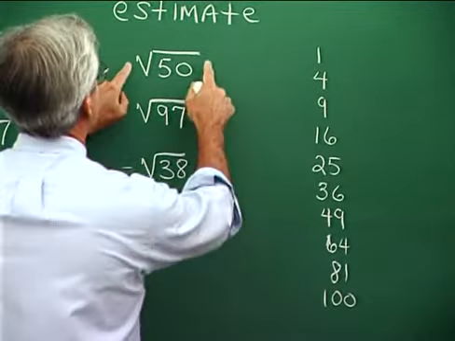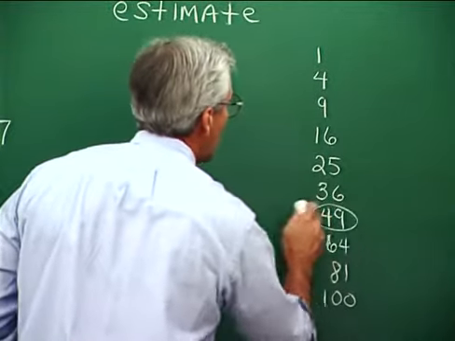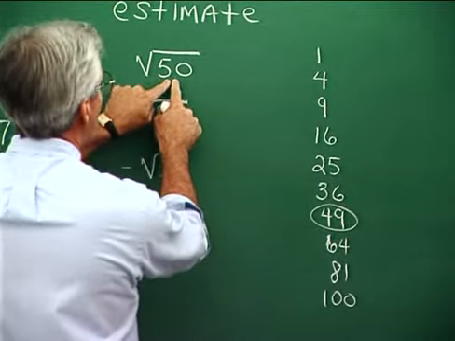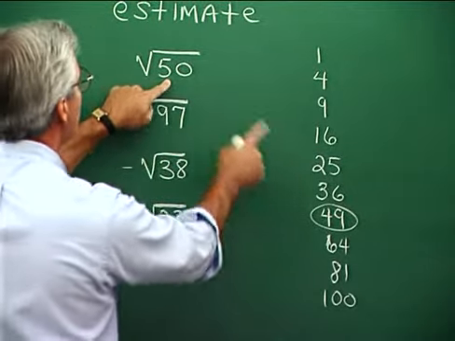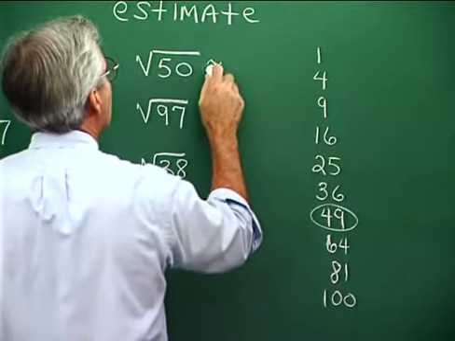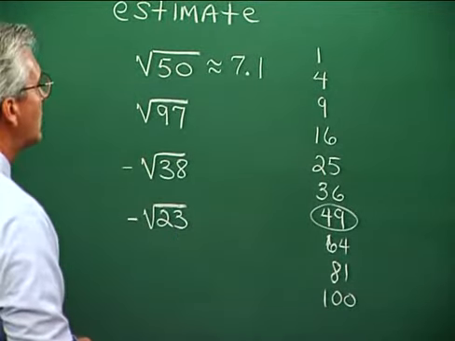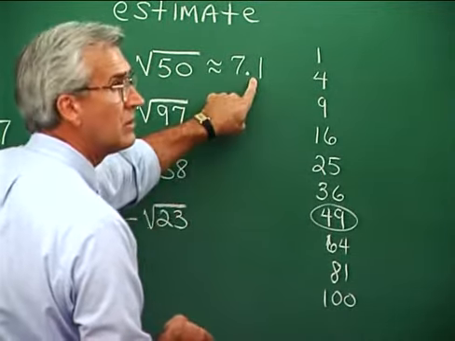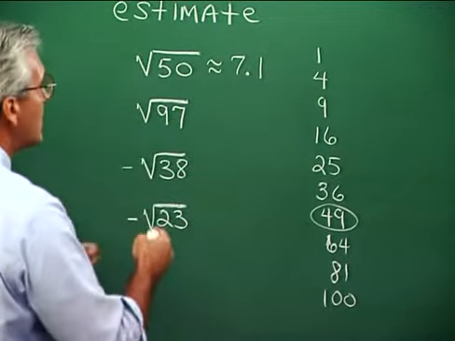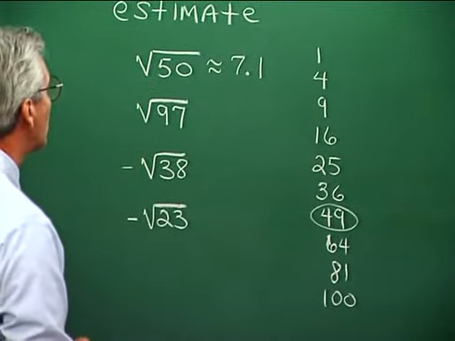And what you do is this. You think, gee, the square root of 50, well, 50 is in the neighborhood of 49. We know the square root of 49 is 7. Since 50 is a number a little bit bigger than 49, then its square root is going to be a little bit bigger than 7. So this is going to be approximately 7.1. And I'm just guessing here. You might check it on your calculator, but I'll bet this is pretty close. Maybe it's 7.08 or something like that, or maybe it's 7.12, but to the nearest tenth, it's probably 7.1.